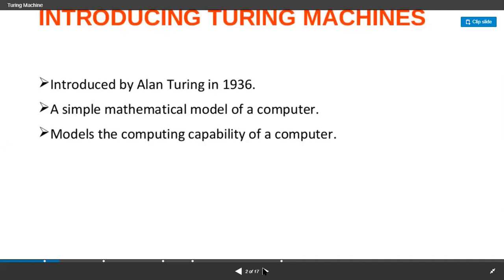And today I'm going to explain the last unit as per our syllabus, that is Turing machines or computability, which is the fifth unit according to our syllabus. Up to now, I think you all understand how to design PDAs and how to convert from PDA to CFG as well as from CFG to PDA, right?